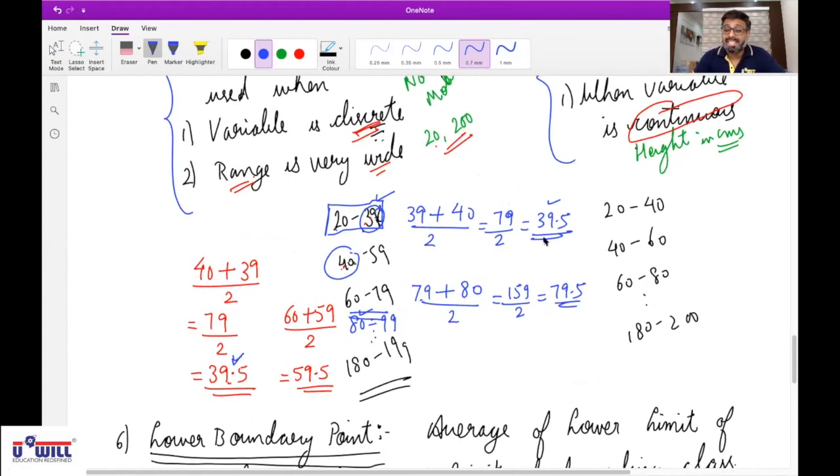Lower boundary point 40 plus 40 divided by 2. You'll get the same answer 40. So it is of no use. Means in exclusive classes, lower boundary point and lower limit are same.